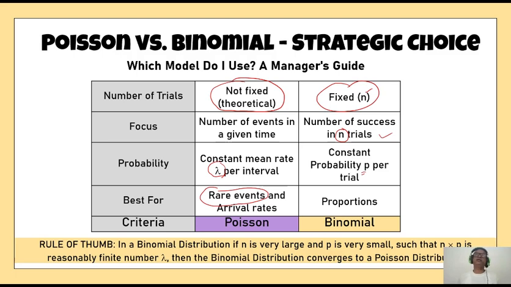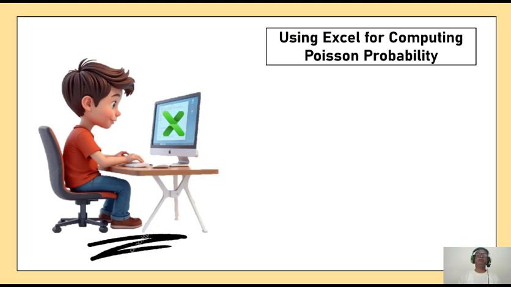In such cases, we will find that the binomial distribution tends to Poisson distribution. That means whatever probabilities we compute with binomial can also be computed with Poisson, provided these conditions are satisfied. Three conditions actually: n should be large, p should be small, and np should be a reasonable finite number. When these three conditions are satisfied, we can approximate the binomial probability with a Poisson probability.